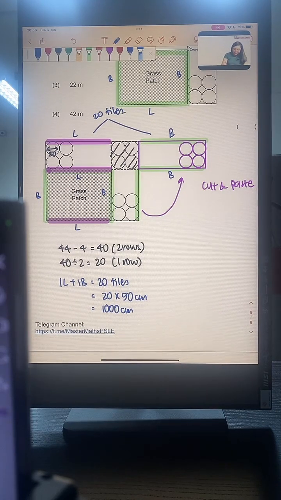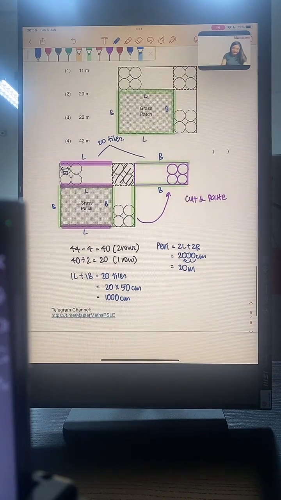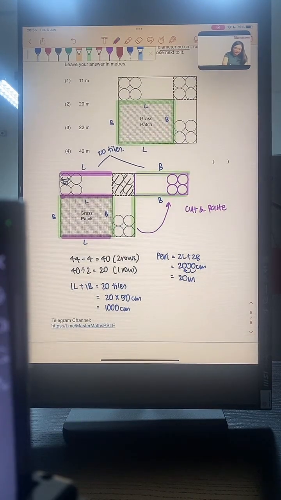Since the perimeter is made up of 2 lengths and 2 breadths, that will be 1000 times 2 to give us 2000 cm. And we want it in meters, so from cm to meters, just divide by 100, we will get 20 meters. So our final answer would be option number 2.